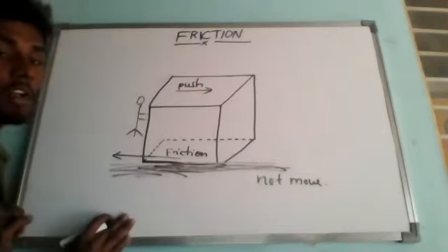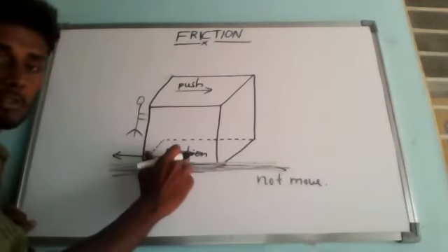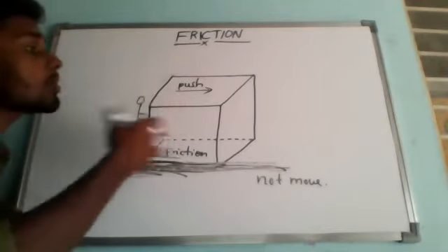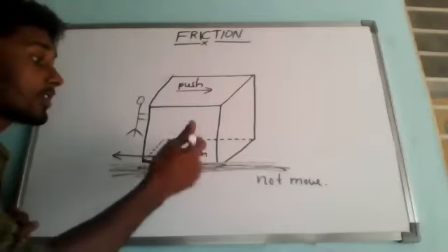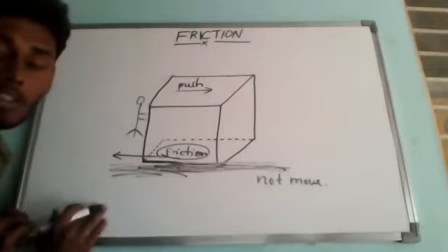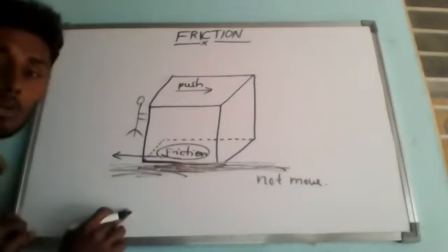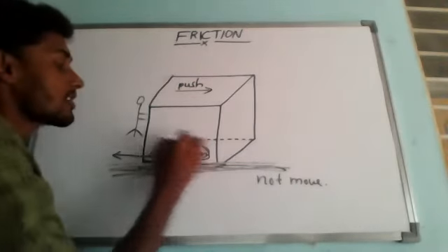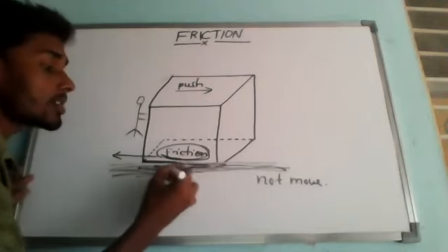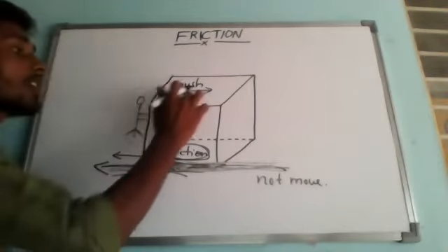The box will move from here to here only if we overcome this frictional force. If you apply a larger force which overcomes this, then we can create a motion in this box. If not, it will never move, because the frictional force is dominating. Some external force is acting on this box by the ground in the opposite direction to our push.